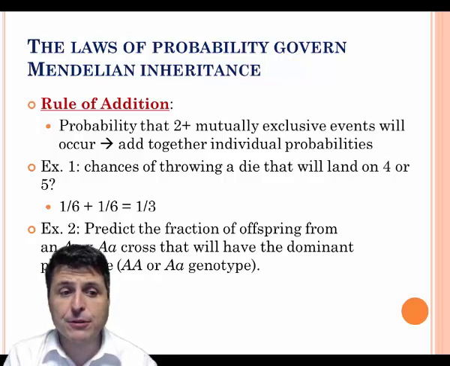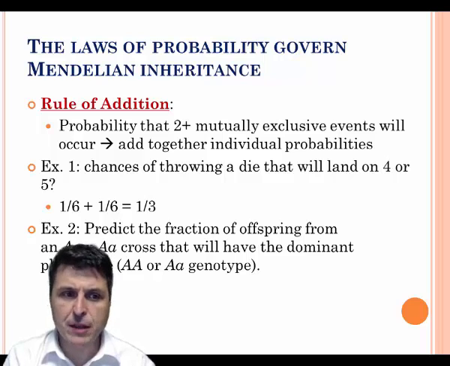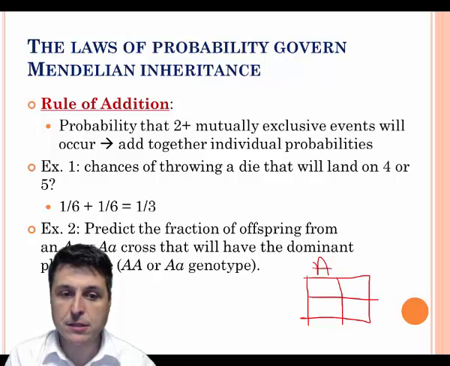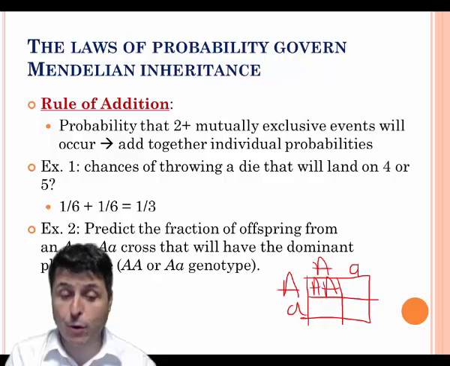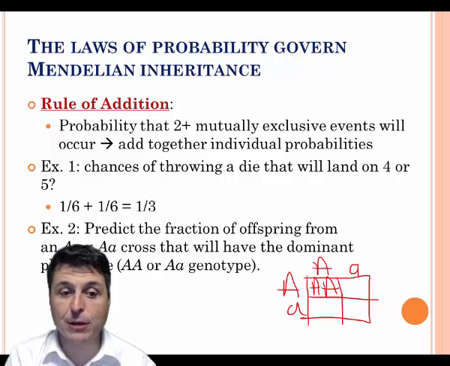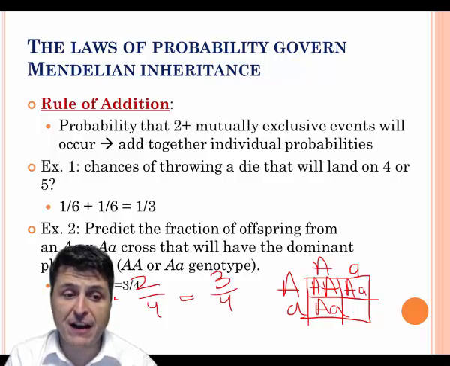In genetics, if we were to examine what's the fraction of the offspring from a heterozygous cross that will have either the dominant phenotype or the heterozygous phenotype, when we look at our little Punnett square in our cross, there is a 1/4 chance, or 1 out of 4 chance, that we're going to be homozygous dominant, and there's a 1/2 chance of being heterozygous. So 1/4 plus 2/4 is going to equal 3/4, or 75%.